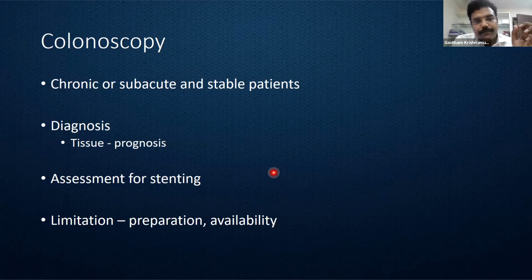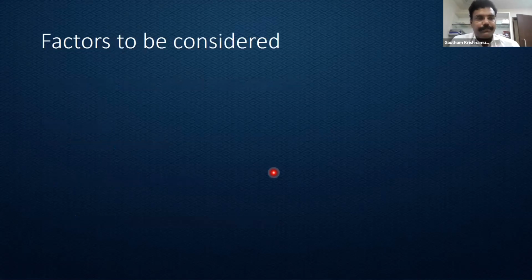During the same sitting, we can also assess the lesion for the feasibility of stenting. However, the limitations include: one, in an unstable patient, we may not be able to prepare the patient, and also the availability of colonoscopy in such tricky scenarios is sometimes an issue.